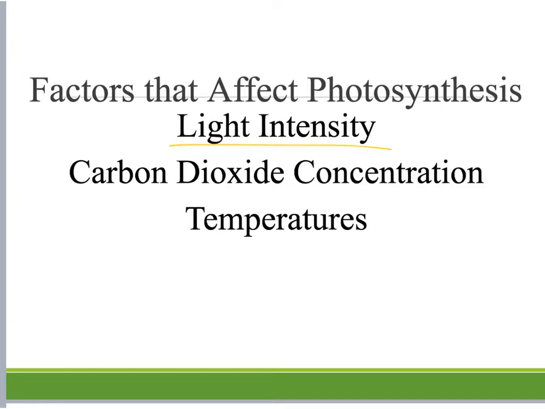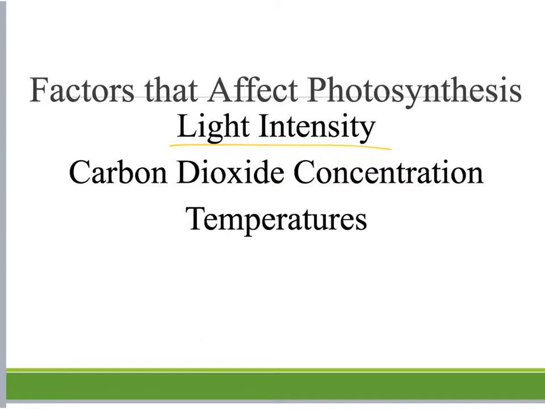The most intense light is happening in the summer solstice. The sun is at its highest point in the sky, and we're going to get more direct angles of sunlight on those plants. And that's going to allow for photosynthesis to take place more often and more efficiently because of the high intensity of light.